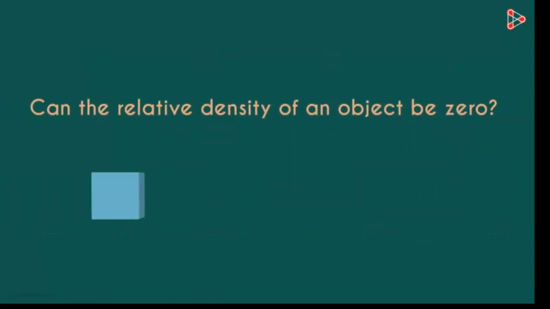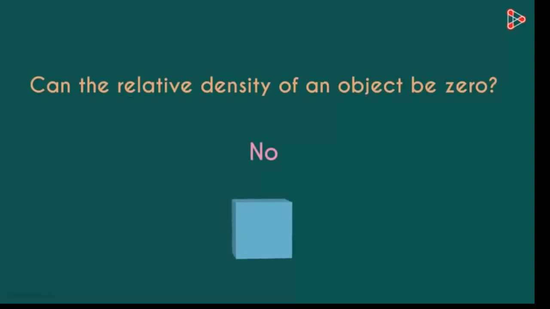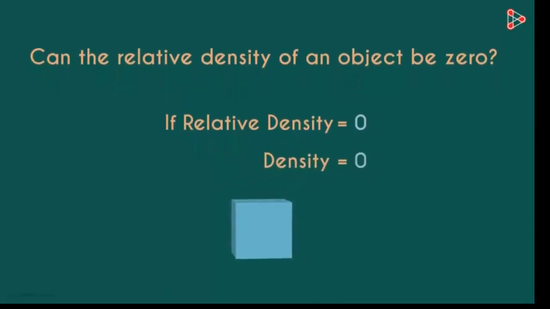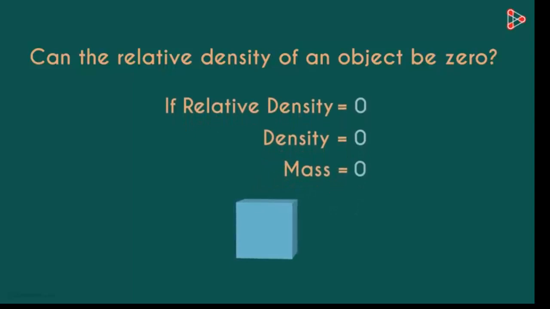Can the relative density of a substance be 0? So if you see, if the relative density of a substance is 0, it means its density will be 0, which means its mass will be 0, which is not possible. So you will give the answer as no, relative density of a substance can never be 0.